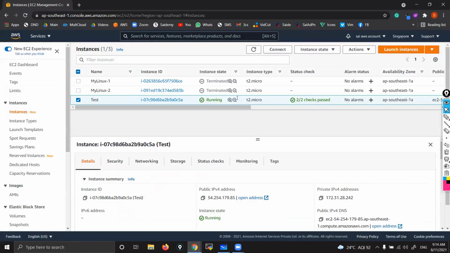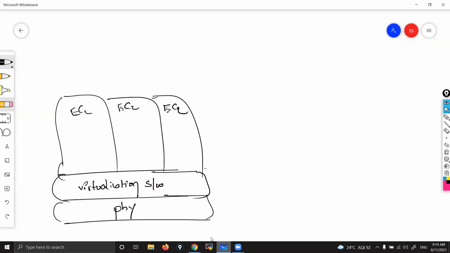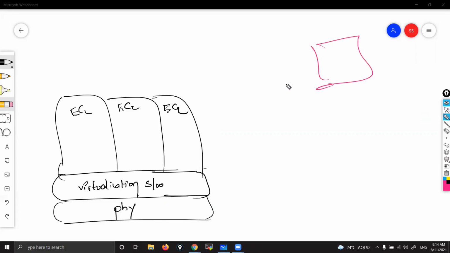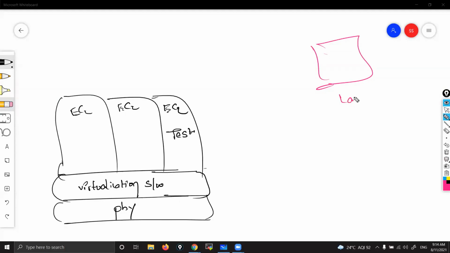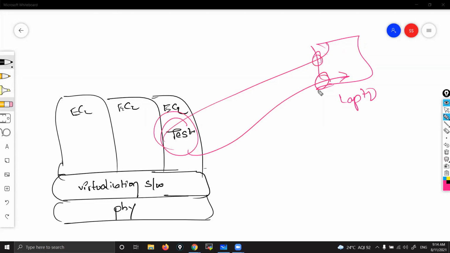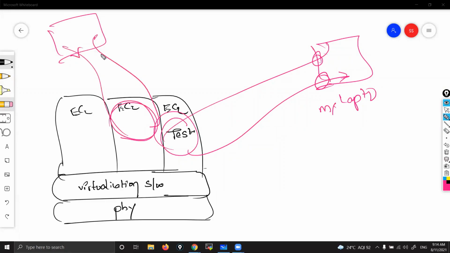See here, we have given T2 micro, right? Based on that, one instance will be created automatically. So this is your laptop. Assume that the machine we launch right now, we have given the name test. Assume that this is a test machine. Now, how do you access this? From your laptop, my request will come here, load the page, and the response will go back like this. That is how the backend actually works.